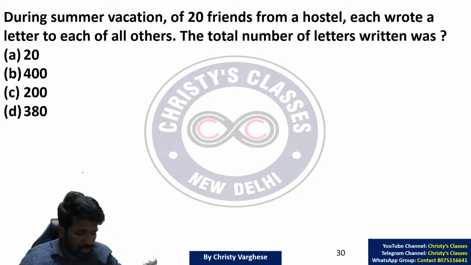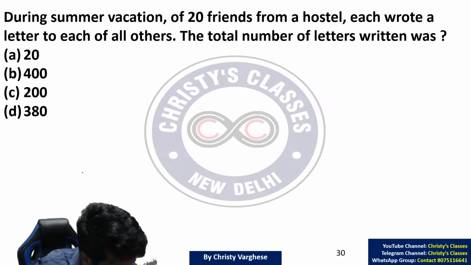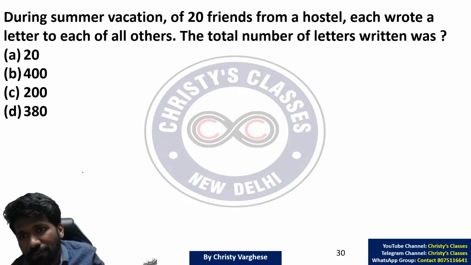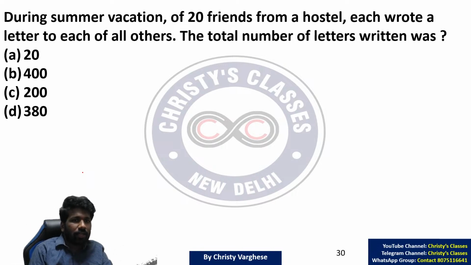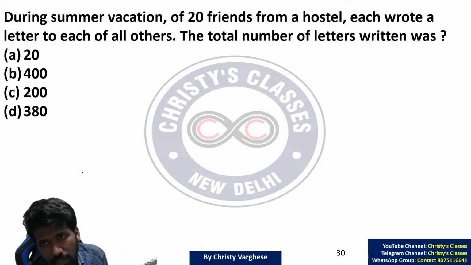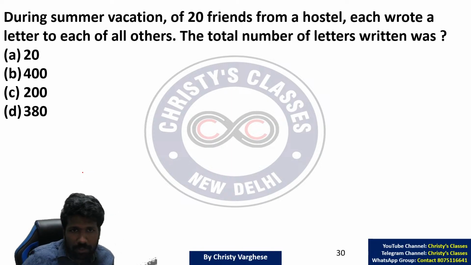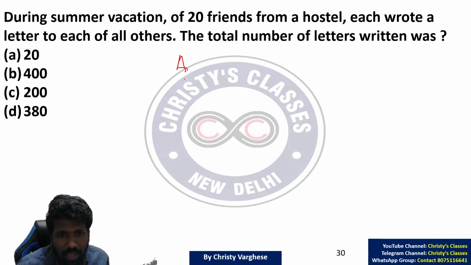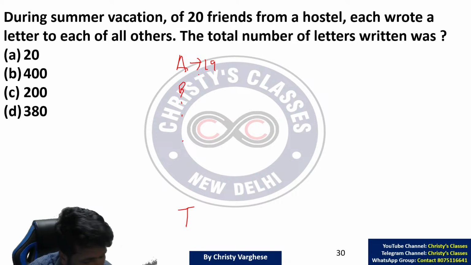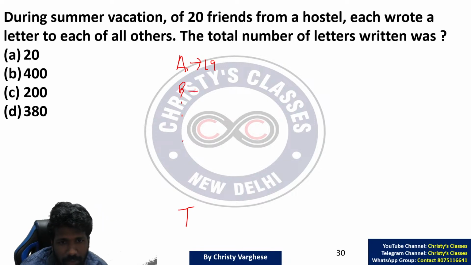What about this? Tell me the answer super fast, or due to lack of time I will start explaining together. During summer vacation, 20 friends from a hostel each wrote a letter to each of all others. Each of all others means to everyone else. The total number of letters written was? I will call the 20 friends A, B, C, D up to T. A will have to send how many letters? 19 letters, na? Because A will not send a letter to A. A will send letters to everyone else.